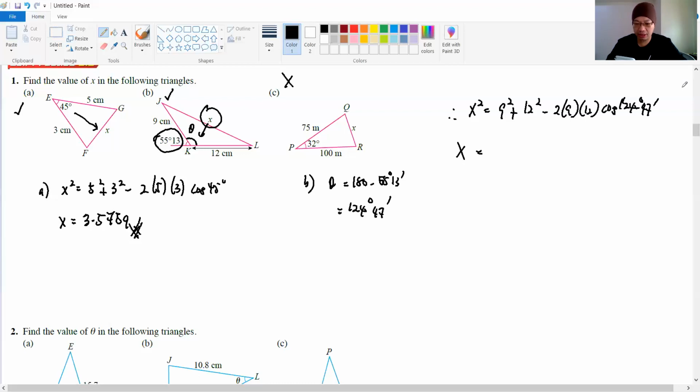square root, right? We need to square root. So the answer is 18 point something. Okay, you guys can read that. So 18.6607. That is our answer for this question. All right, very straightforward. So C no need to do. So you guys, CBN girls, please do A and B.